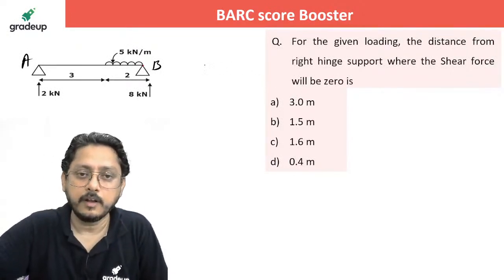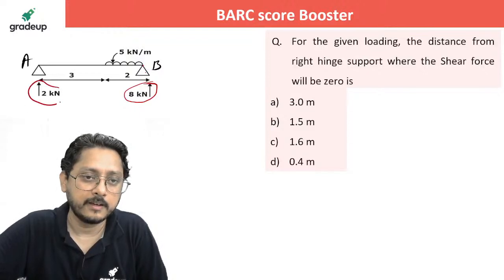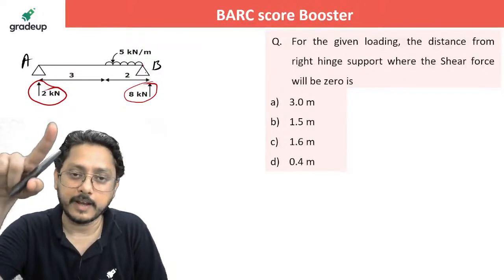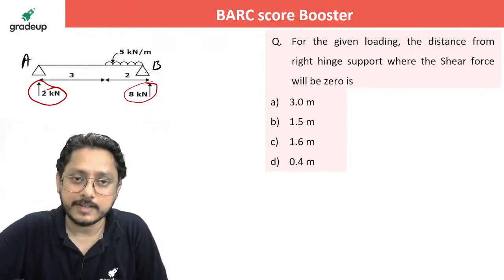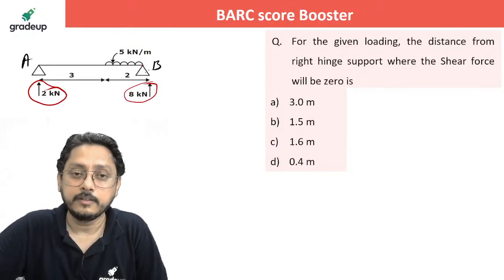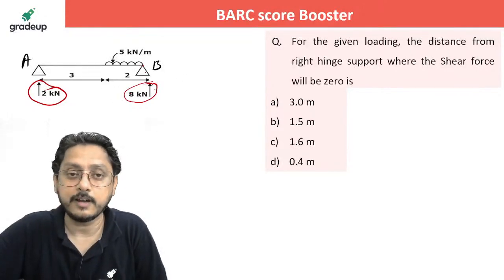That's great. Now if you see here, it is quite easy. If someone has given the reaction directly, do not ignore it. And at the same time, if the reaction is not given also, for this type of simple beam it is quite easy to calculate the reaction. Suppose the reactions are not given, then what? First of all, how much time will it take? That you have to understand.